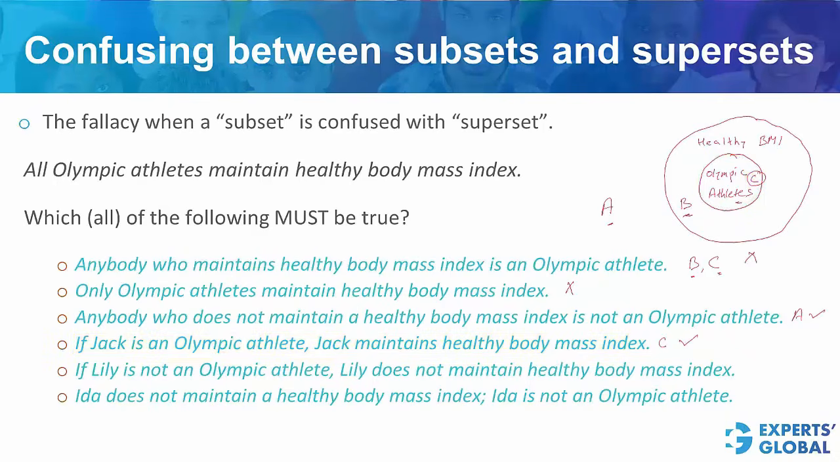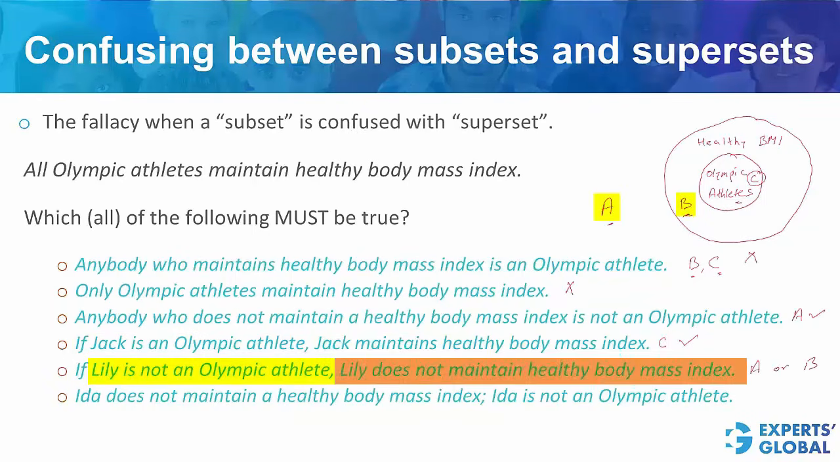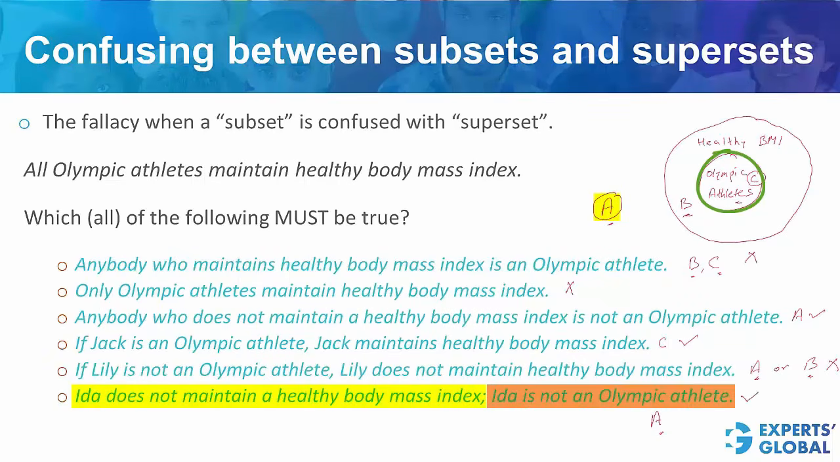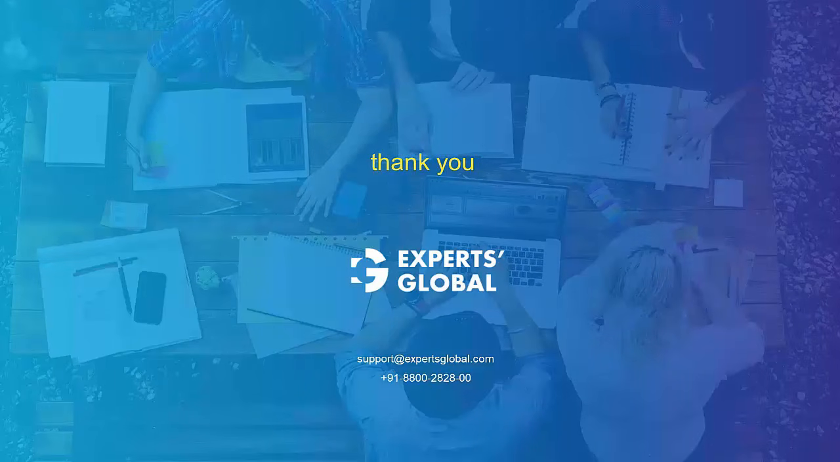Look at the next statement. Lily is not an Olympic athlete. That means she belongs to A or B. Lily does not maintain healthy body mass index. Maybe. In case of A, the answer is yes. In case of B, the answer is no. So this is not a must-be-true statement. Crossmark. Look at the last one here. Does not maintain a healthy body mass index. That means A, and if it is an A, not an Olympic athlete, this must be true. So yes, a check mark. If you got all 6 correct, good job. So this was the concept, friends. Thanks for watching.